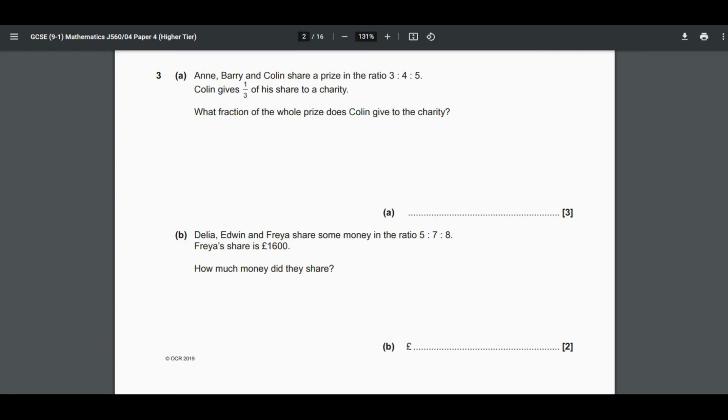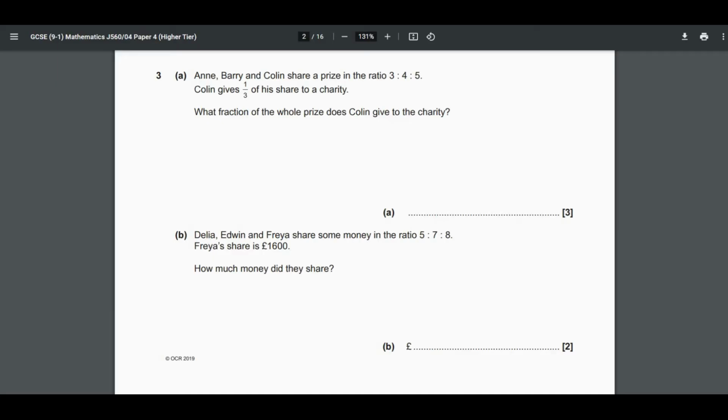Okay, question number 3A. Anne, Barry, and Colin share a prize in the ratio 3 to 4 to 5. Colin gives a third of his share to a charity. What fraction of the whole prize does Colin give to the charity?